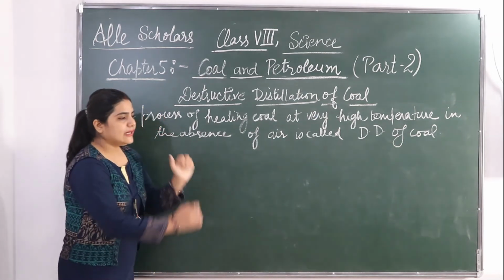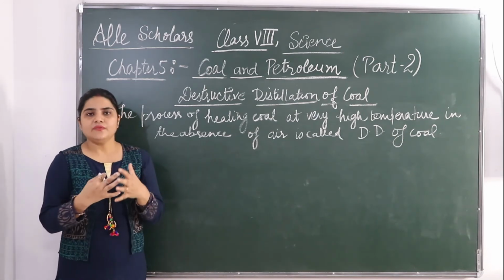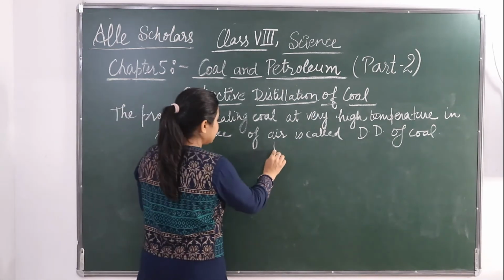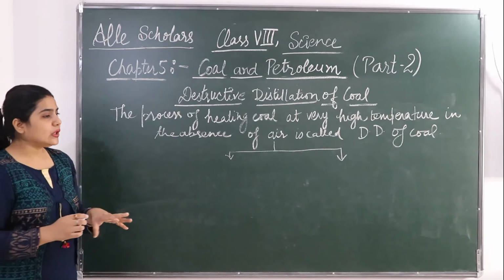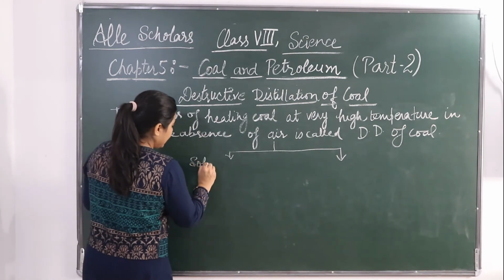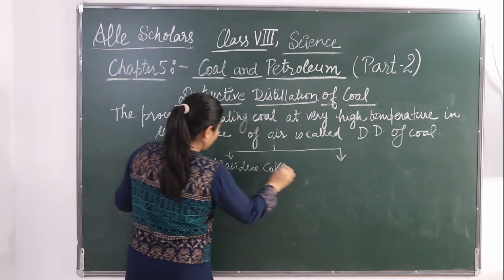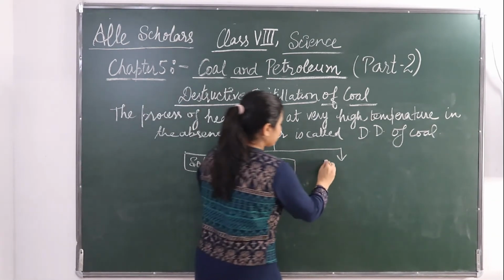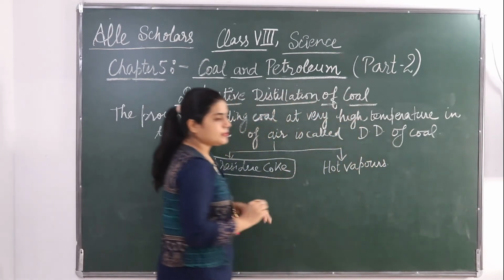Now when this destructive distillation of coal is done, heating of coal is done, what do we get? I will be showing you a flow of it. This heating gives us the solid residue coke and some hot vapors come out. Okay, so a solid residue coke is being formed. कोक का एक सॉलिड रेसिड्यू निकलता है और कुछ हॉट वेपर्स भी निकलेंगे when heating is being done.